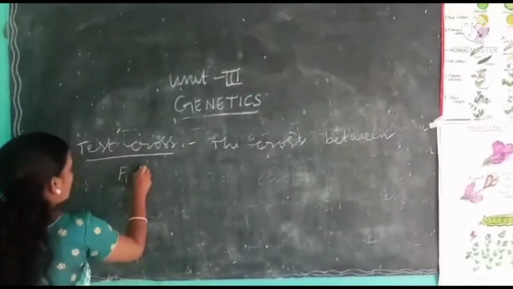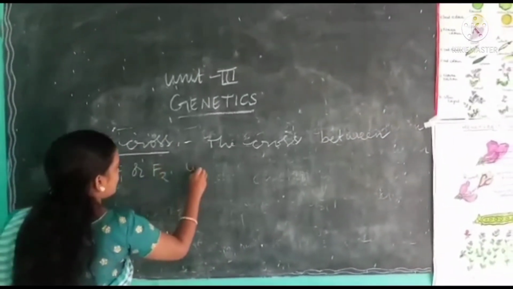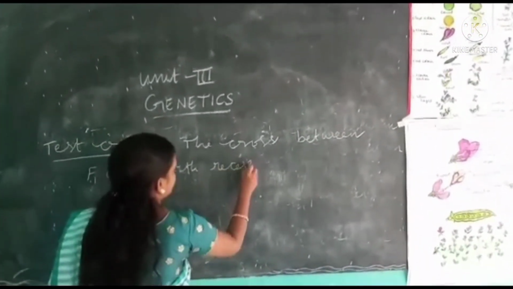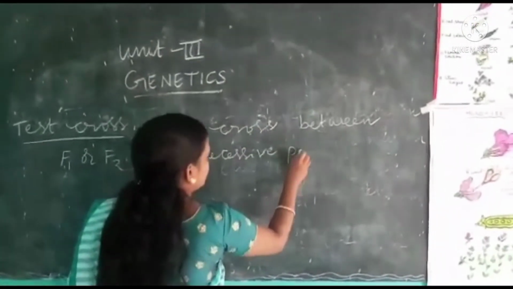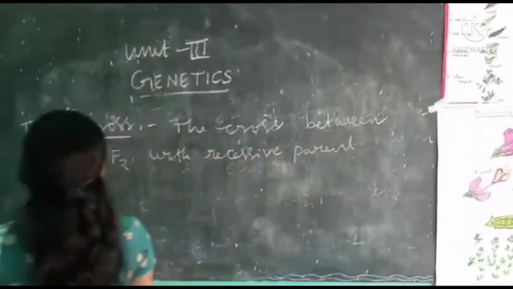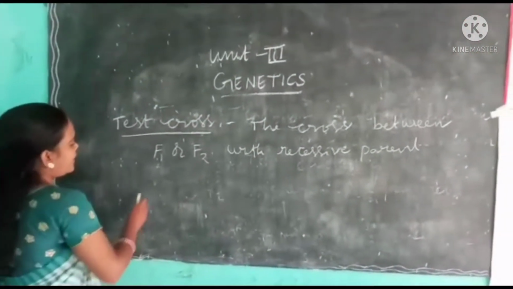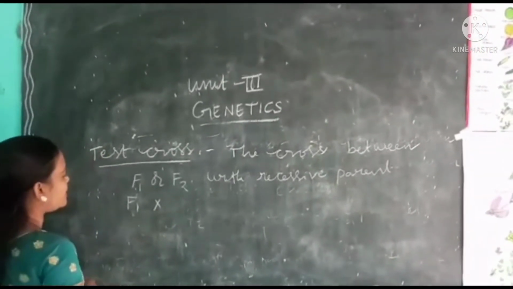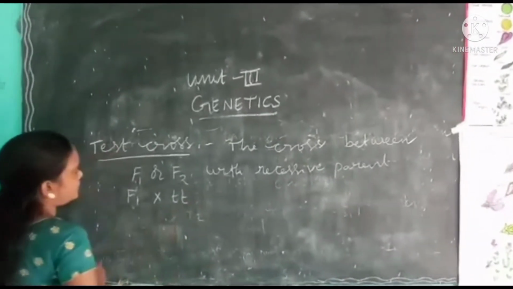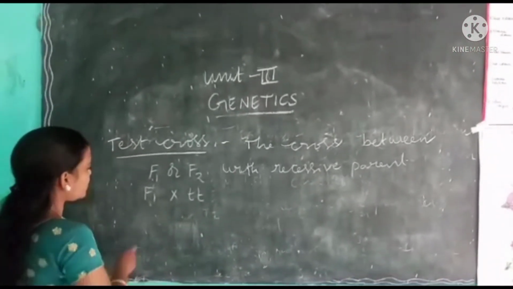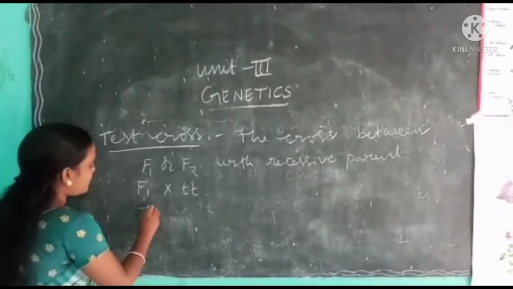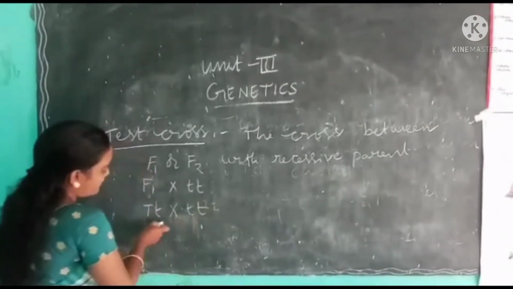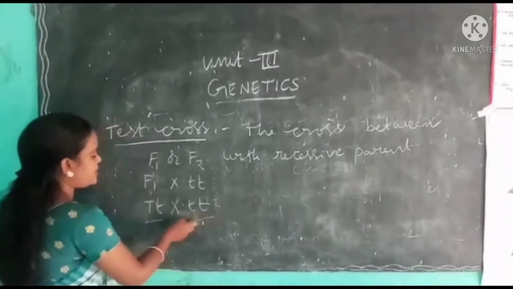F1 generation or F2 generation with the recessive pair. Okay students? See here, if we cross between F1 and the recessive pair, here small t small t. We consider here height. So in F1 generation we got capital T small t, crossed with small t small t, and this one is the recessive pair.